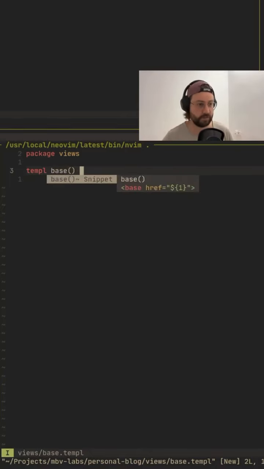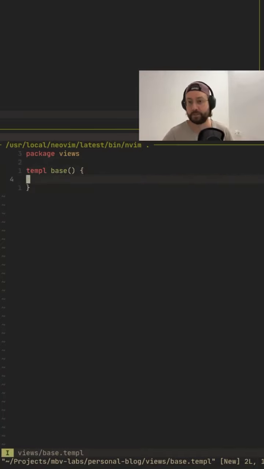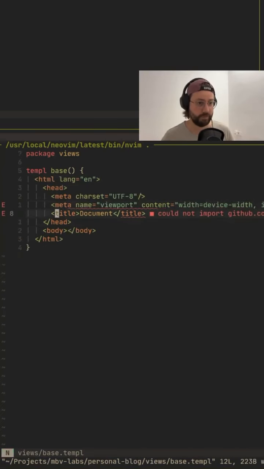can save us quite a bit of code when we start to expand upon our blog or the page. So let's create a base template here with the base structure of an HTML page.